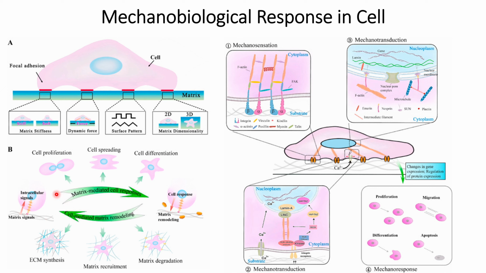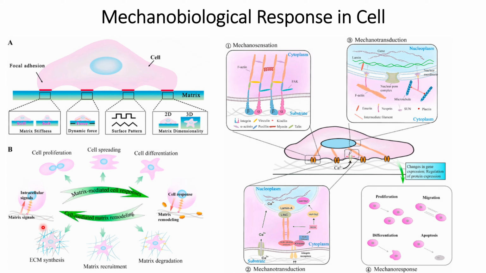Let us cover these basic things first, and then we will go through the example. That is, because of the matrix-mediated cell response, what changes might occur in the cells. Those are mentioned here, such as proliferation might occur because of the epigenetic changes, and the cells might spread across each other. Cell differentiation might also occur, because sometimes different kinds of cellular matrix might trigger cell differentiation, and this usually occurs with stem cells.